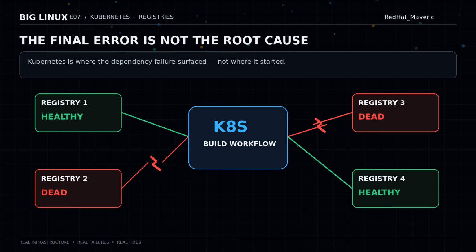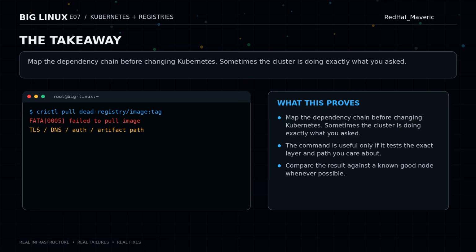The important thing is to stop staring at the final error message as if it identifies the root cause. The final error tells you where the failure became visible. That is not always where it started. In this case, the cluster was doing exactly what we asked it to do. Unfortunately, what we asked it to do included reaching registries that were dead. Once those dependencies were removed, everything started working again.